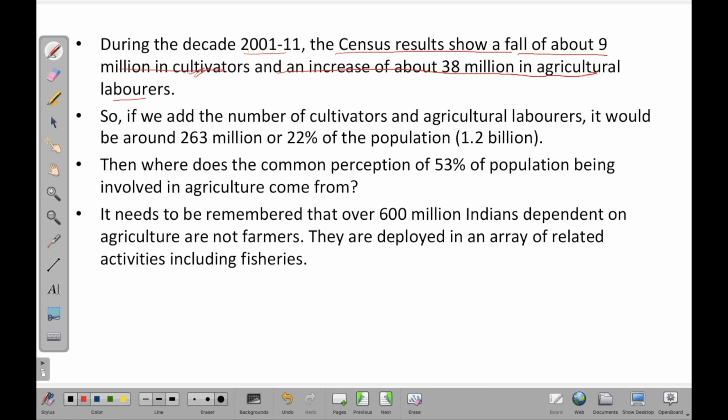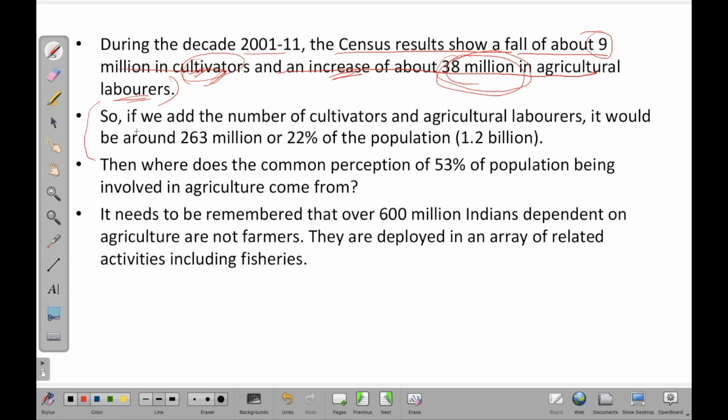So the 9 million fall is that of the cultivators population, those who own land, and then there's an increase of 38 million in agricultural labor. So this is actually a regressive precedent that India has set in this particular decade, that a huge population has been added into the laborer part. So you have to remember this particular point as well.